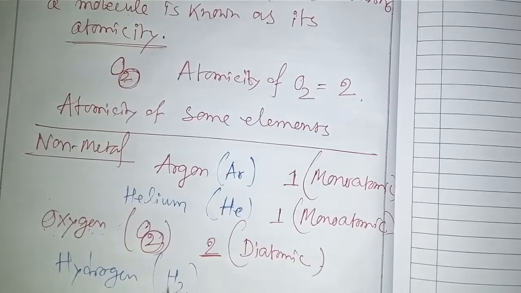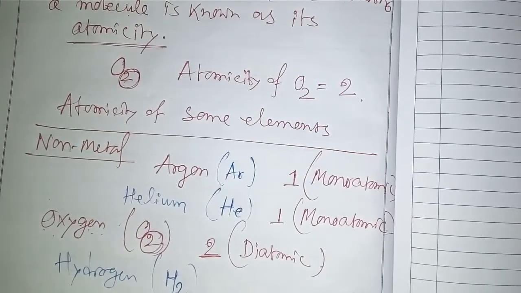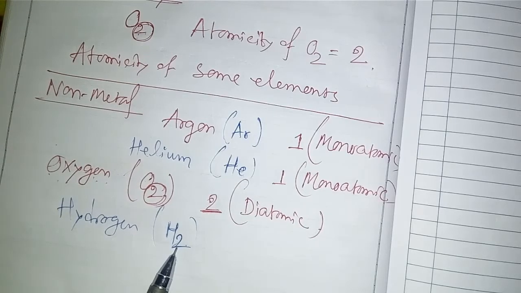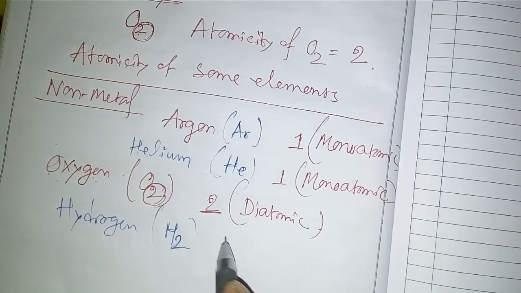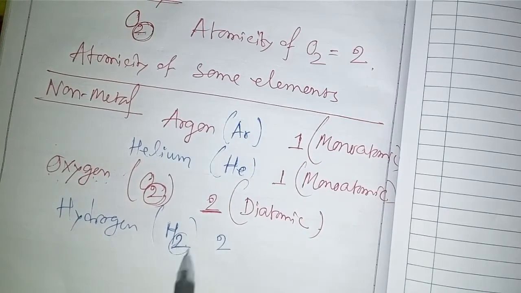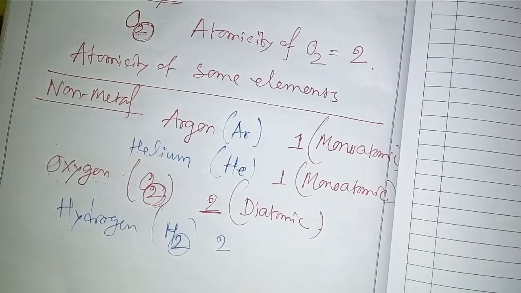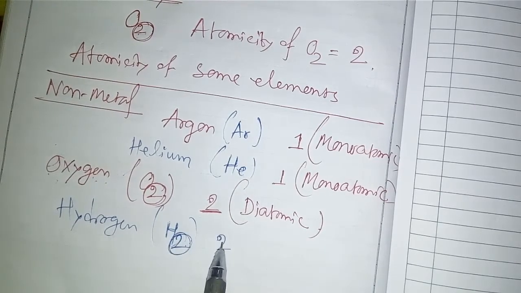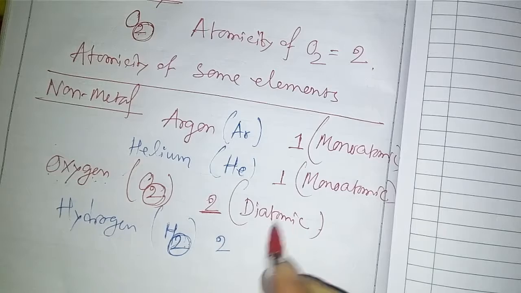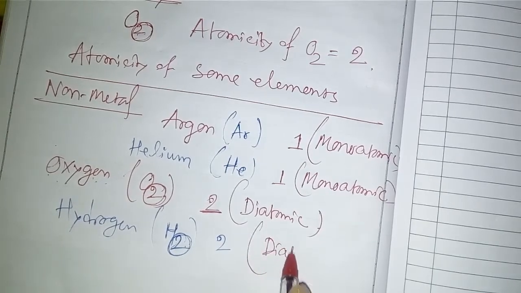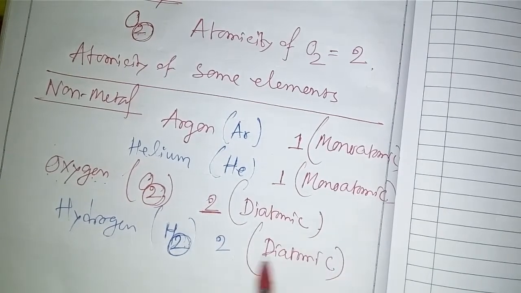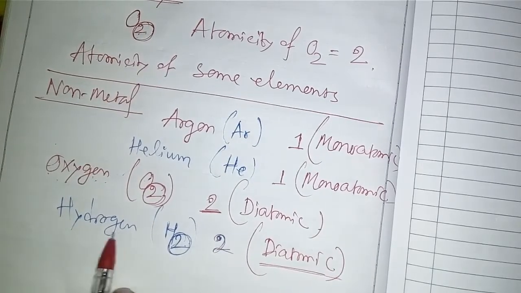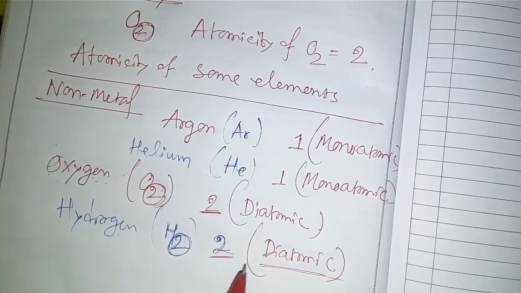Next, hydrogen, also a gas. What is the atomicity? How many hydrogen atoms are there? 2. The atomicity of hydrogen is 2, because two atoms combine together to form one molecule. This is also called diatomic.